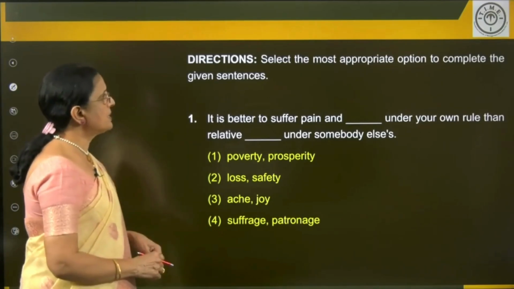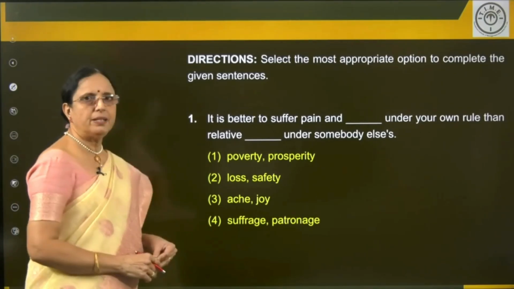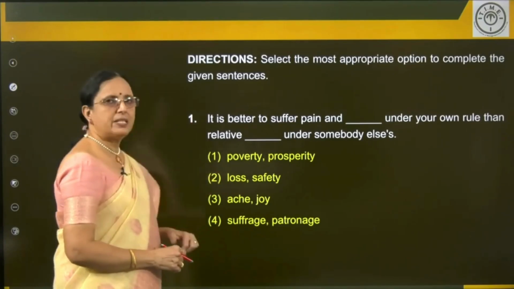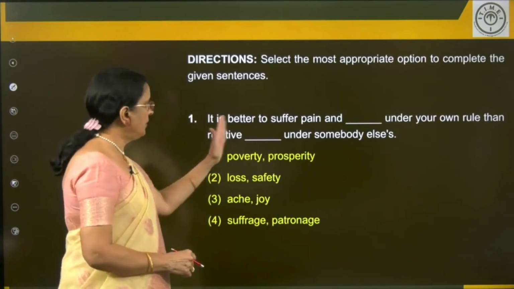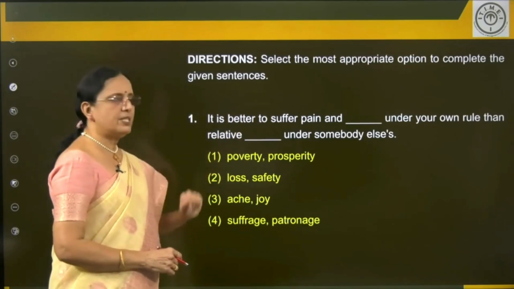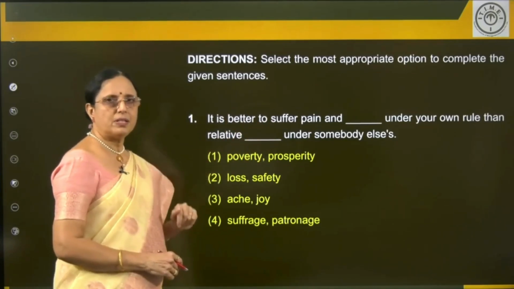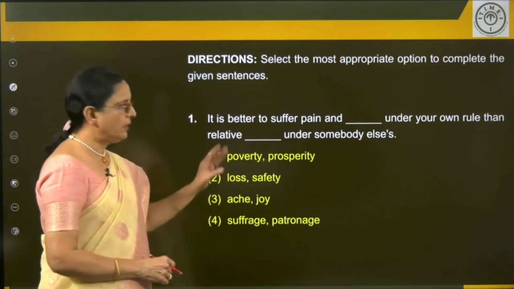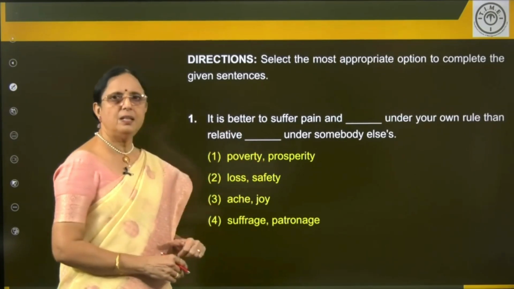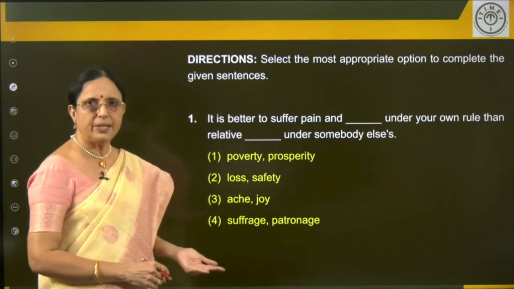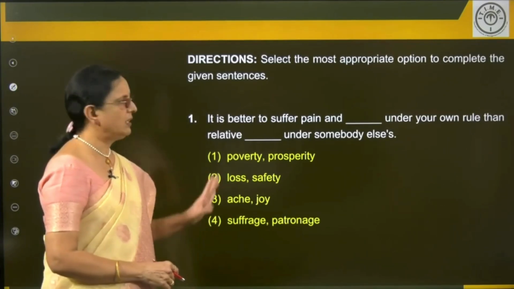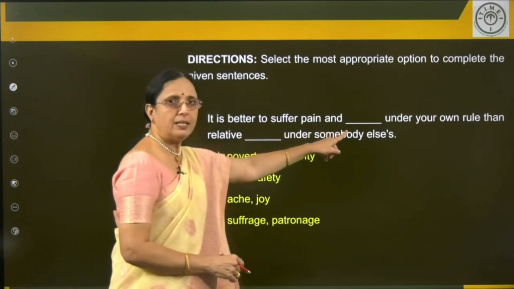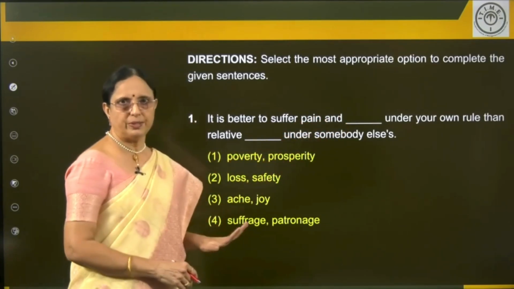Directions. Select the most appropriate option to complete the given sentences. So, when we do this type of exercise, you have to keep in mind the topic of the sentence, the flow of thought and the tone of the sentence, positive tone or negative tone. Accordingly, you can pick the choices or eliminate the incorrect or inappropriate choices. Alright, now read the sentence completely. Please don't stop at the blank and go to the choices, that won't work.